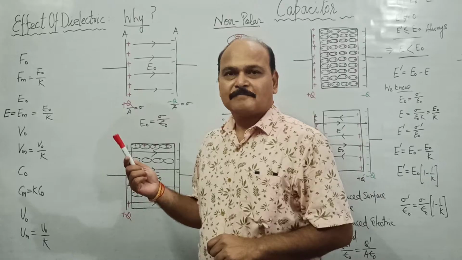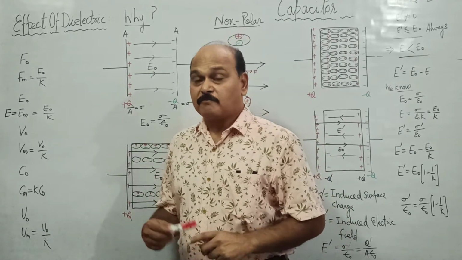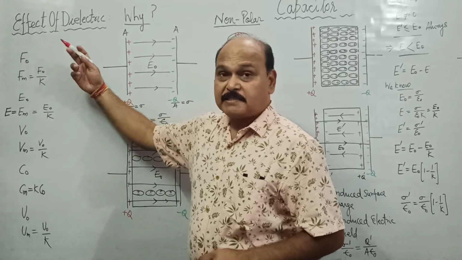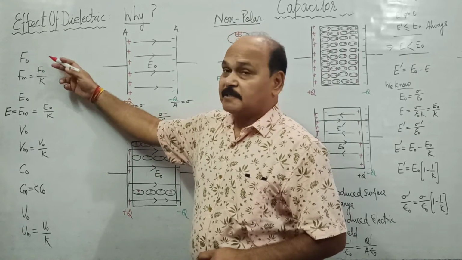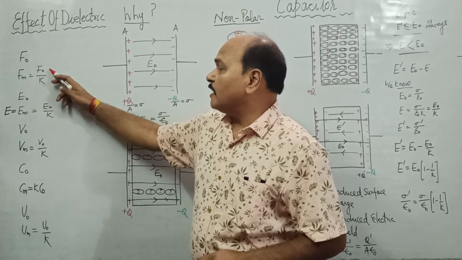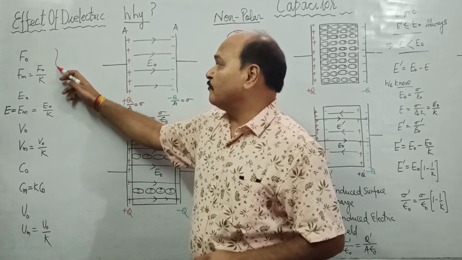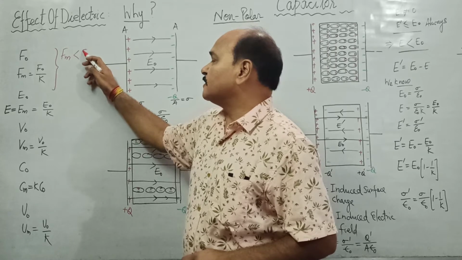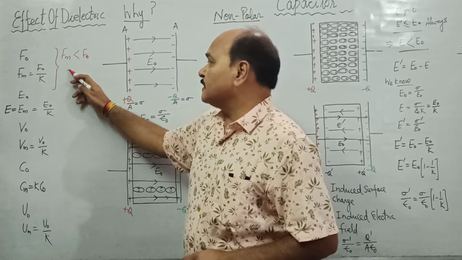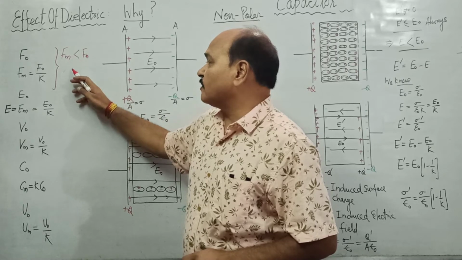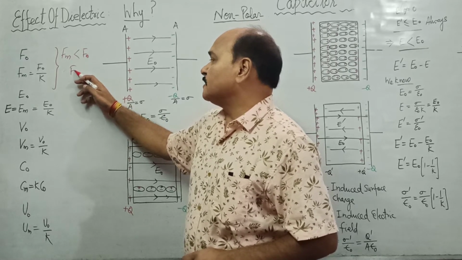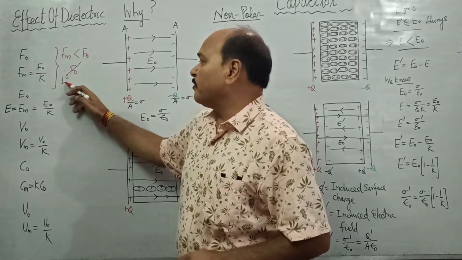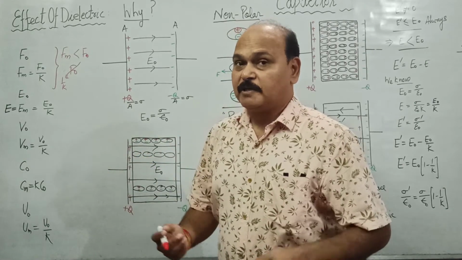So children, what is the effect of dielectric, which we know? If F naught is the force over any charge in free space, then the force in the medium is F naught upon K. That means the force in the medium, or say dielectric, is less than the force in free space, and it is lesser by a factor of 1 upon K. This is the effect we know already.